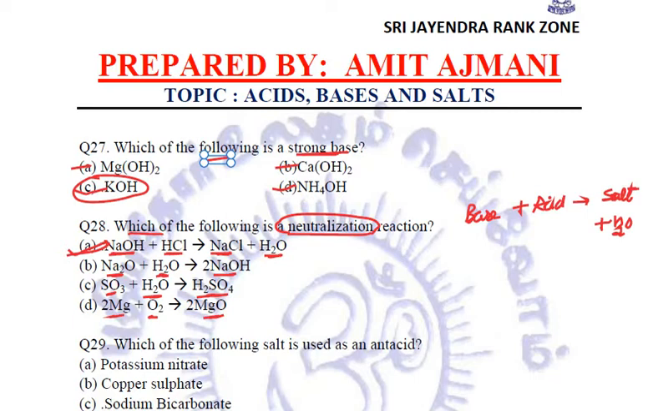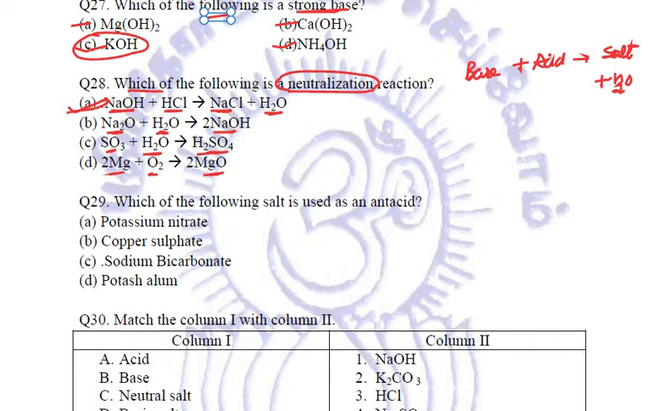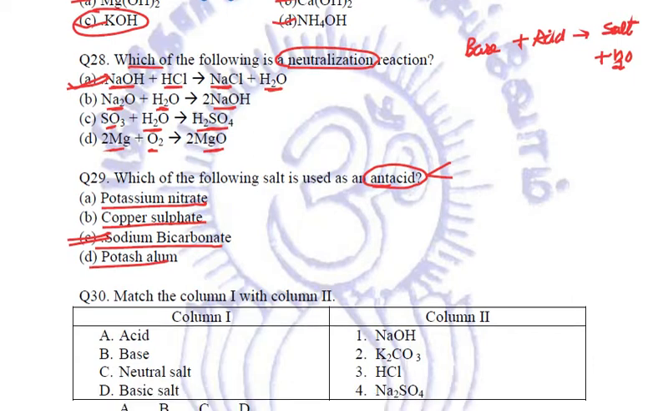Fine. Next question is, which of the following salts is used as an antacid? We have studied two antacids. One is milk of magnesia, another is baking soda. Out of these, let us see what are the options given. Potassium nitrate, copper sulfate, sodium bicarbonate, potash alum. Here we get our answer, sodium bicarbonate. This is simply baking soda. This is our answer. This is used as an antacid.